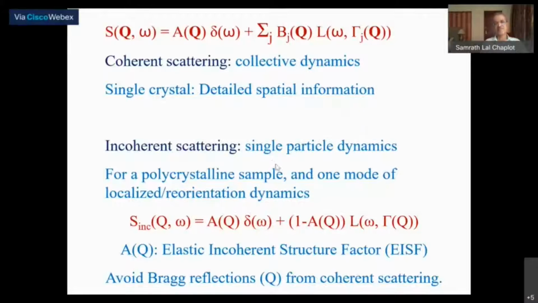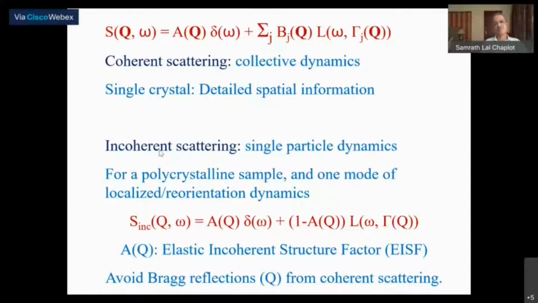On the other hand, if you're looking at only single particle dynamics, then incoherent scattering is a good method. However, there are certain atoms like hydrogen where the incoherent scattering cross section is very large. It is so large that the contribution from other atoms, even if it is coherent or incoherent, will be small.